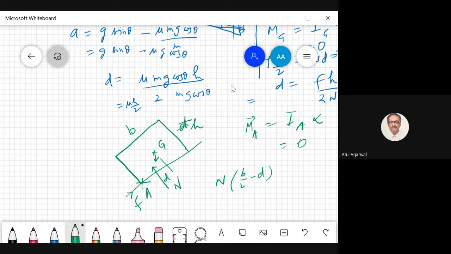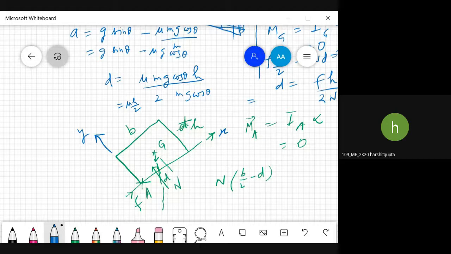Looks a little complicated. So what we can do is define a coordinate system. Let's define our coordinate system. Sir, for the gravitational force, we can divide it into two components, cos theta and sin theta, and then calculate the moments about A. Yes sir, then mg b/2 cos theta will come. That's a good way. So we can do it like this: mg sin theta, mg cos theta.